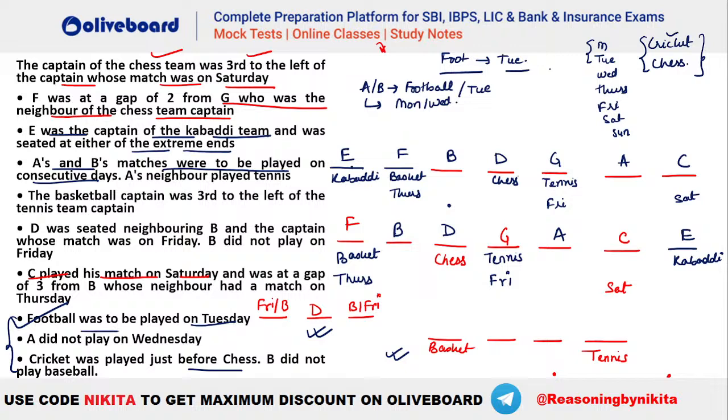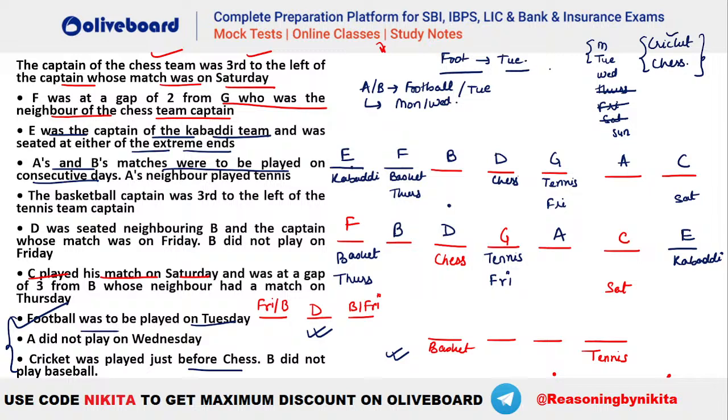Thursday won't be possible because you can see his neighbor is on Friday, right? So you can see Thursday is not a possibility for this D here. Similarly, Friday is also not a possibility because it is already taken by G here, right? Saturday, again, you can see if you take Saturday, then that means Thursday should have been cricket, which is not possible because Thursday is already basketball. Sunday and Saturday, is it a possibility?